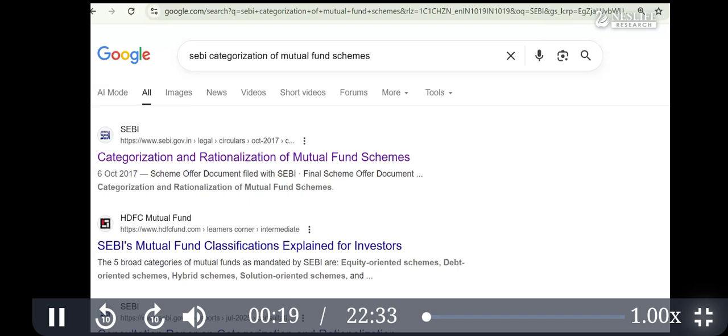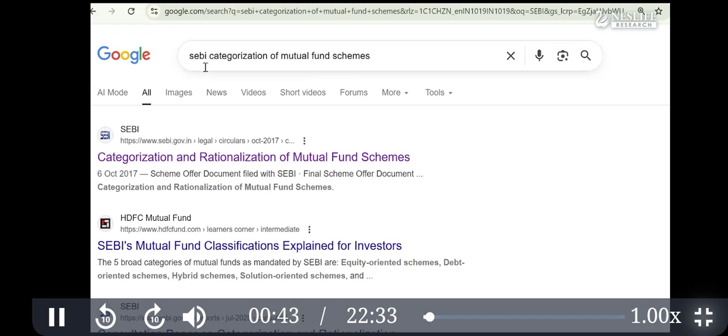We had discussed the classification of mutual funds. If you remember, ACTION: A for active versus passive, C for the category of assets. Third was based on the tax rate, based on the objective, then growth, open-ended, and direct plan. So I'm discussing now based on the categories of asset.